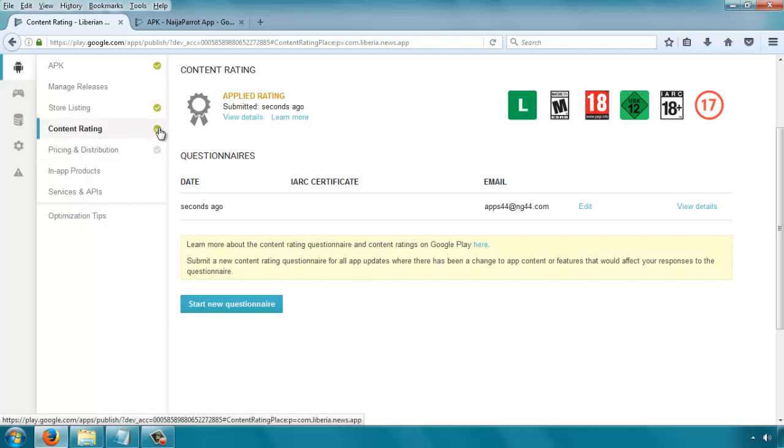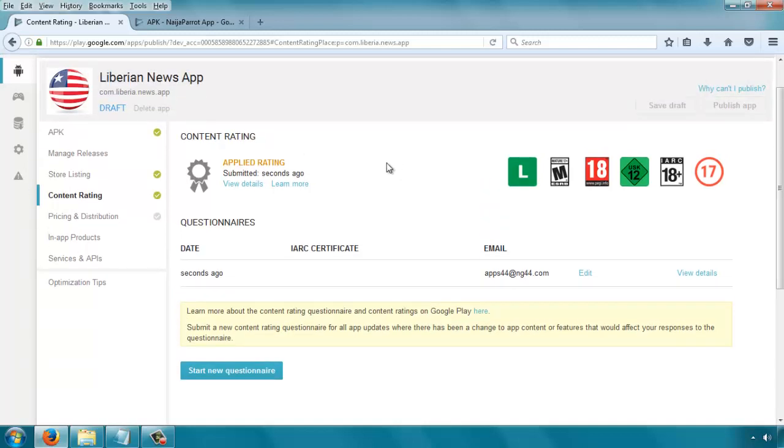You can see the green arrow checked. You also get a message from IARC. IARC is like the international body for rating apps and games and so on. So you get a message from them to the email you provided telling you that your app has been rated and this is the rating for that app. So once you are through with that step, the last thing we'll do now is to fill in the pricing and distribution for the app.